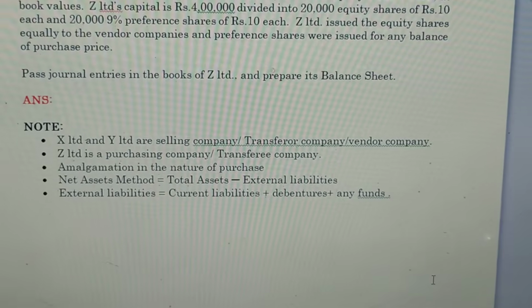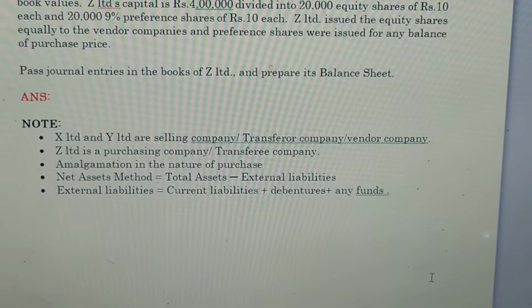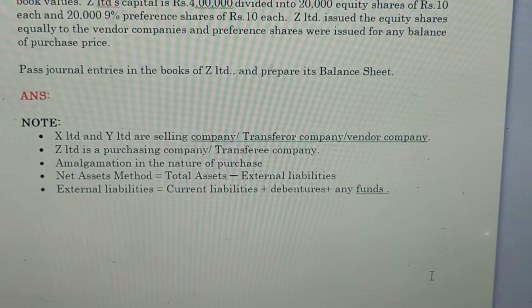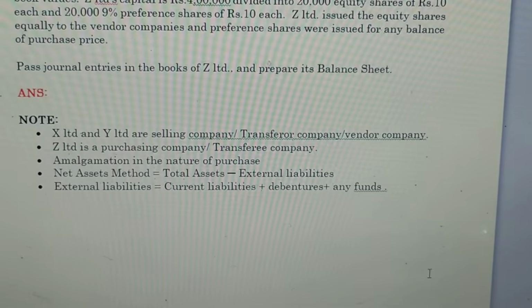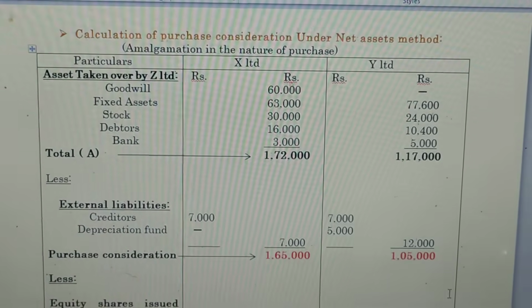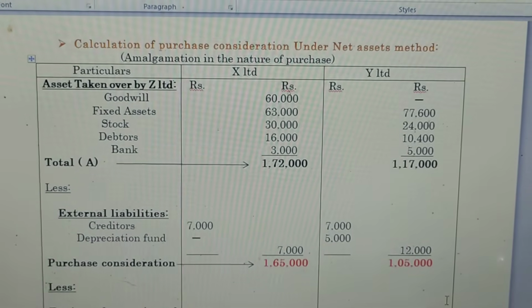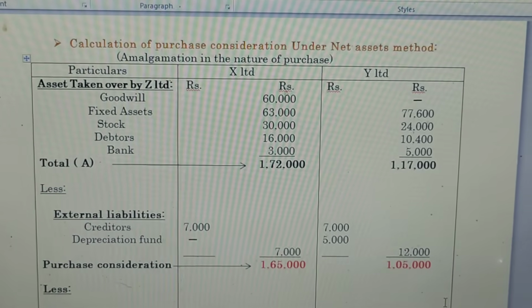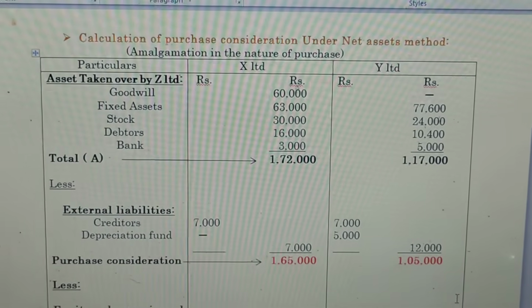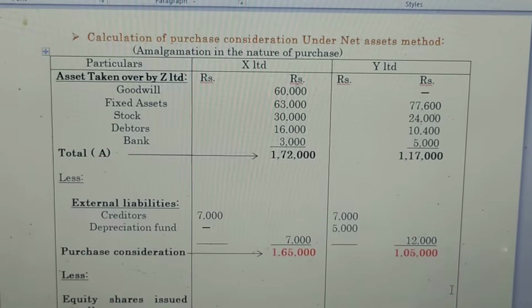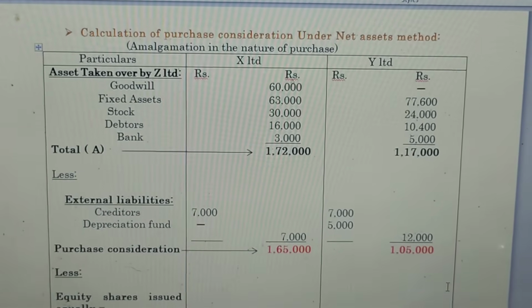Net assets method equals total assets minus external liabilities. External liabilities equal current liabilities plus debentures plus any funds, etc. First, we are going to prepare the purchase consideration under the net assets method. So this method is amalgamation in the nature of purchase. In the particulars column, assets taken over by Z Limited: goodwill 60,000 for X Limited, no value for Y Limited.